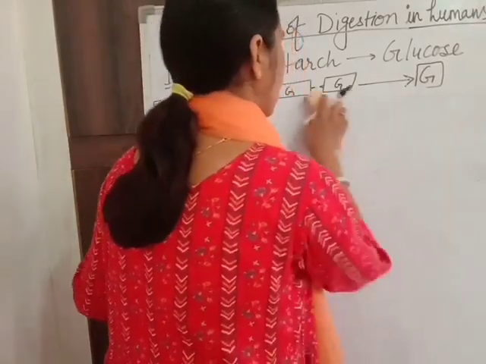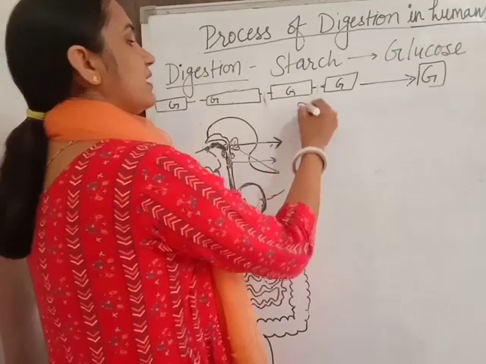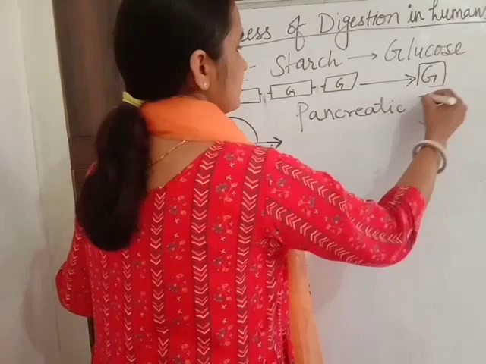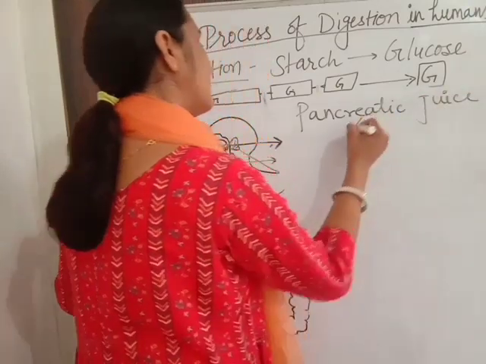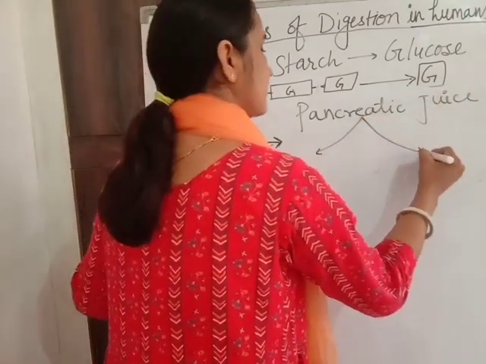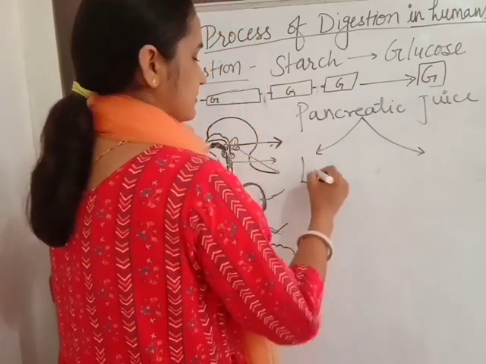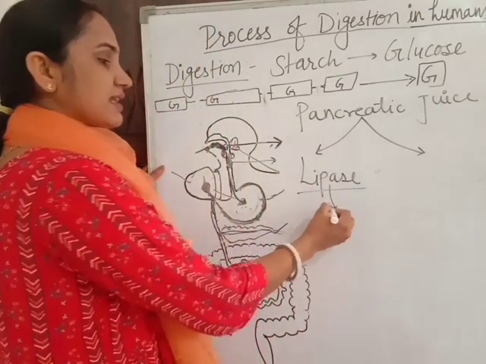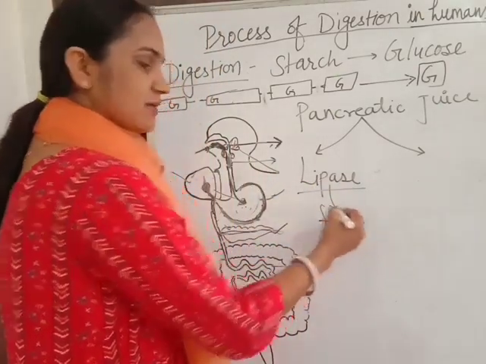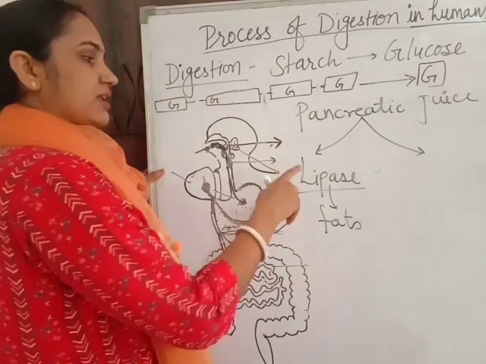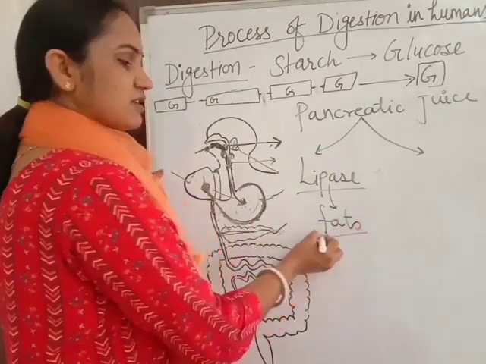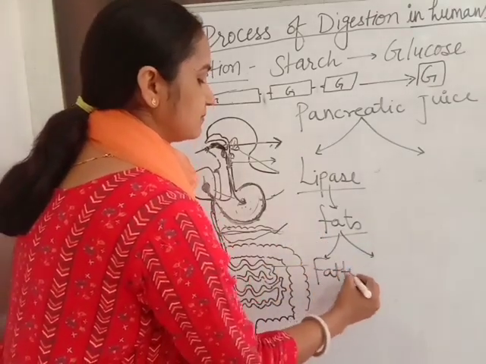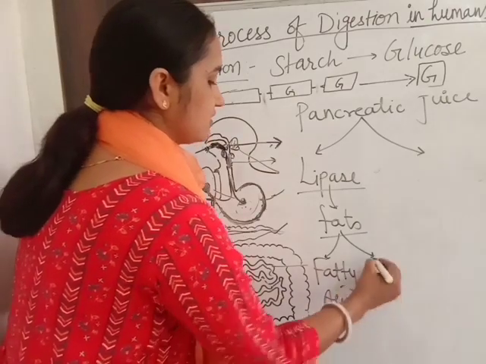Next, how does the pancreas help in digestion? The pancreas also secretes pancreatic juice. This pancreatic juice has two enzymes. One is lipase. Lipase digests the emulsified fats. Fats are emulsified by the bile juice, and this lipase converts these emulsified fats into fatty acids and glycerol.